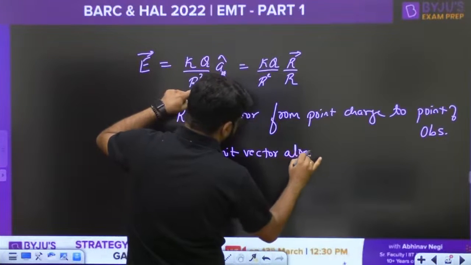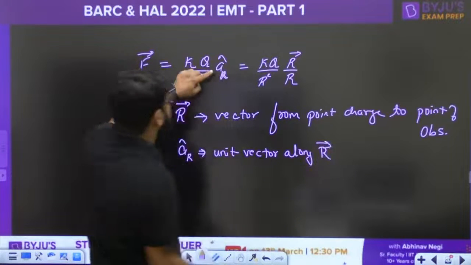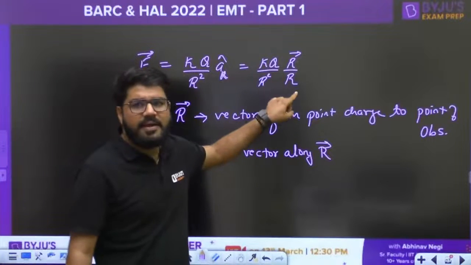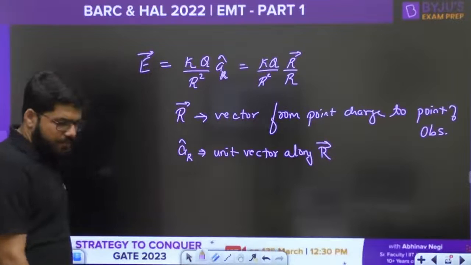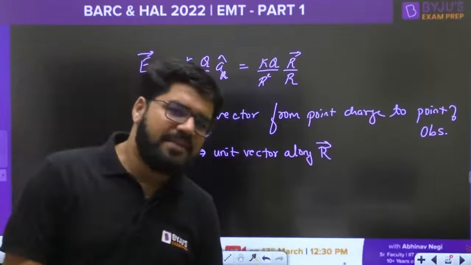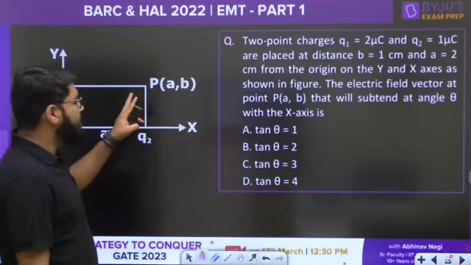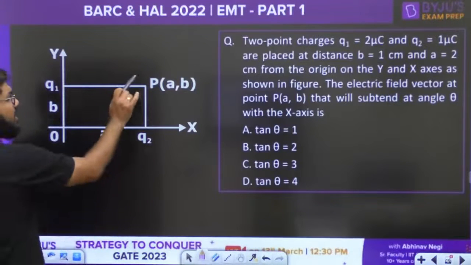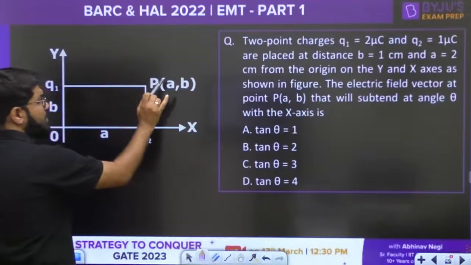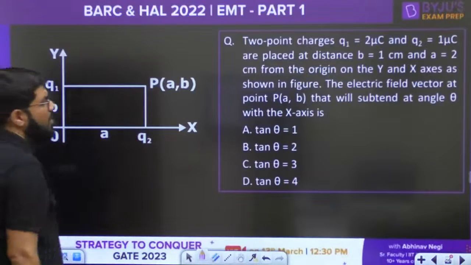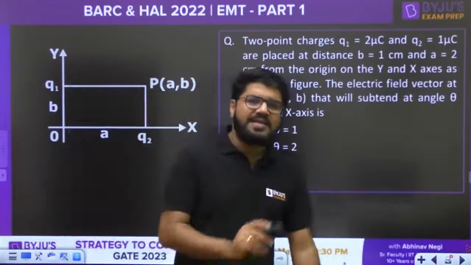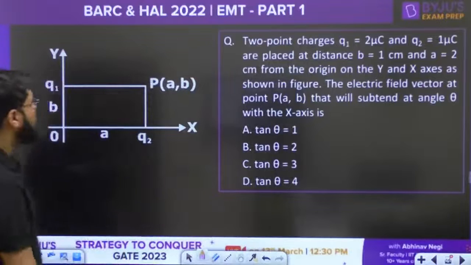Unit vector along R, and the definition of unit vector is the vector divided by its magnitude. Okay. Now, if this is the basic formula for the electric field, the question says that the total electric field at the point A, B will subtend an angle with the x-axis. What is that angle given by? What is the tangent of that angle given by? Let's have a look into this.